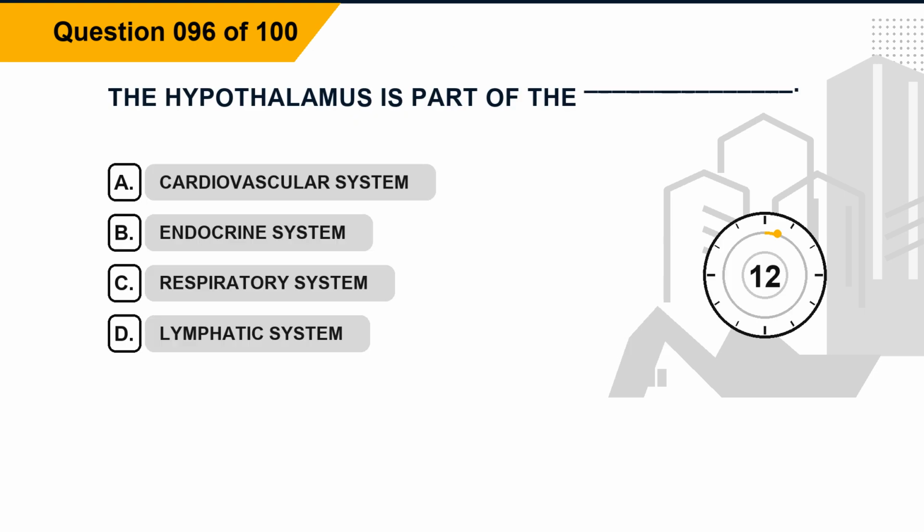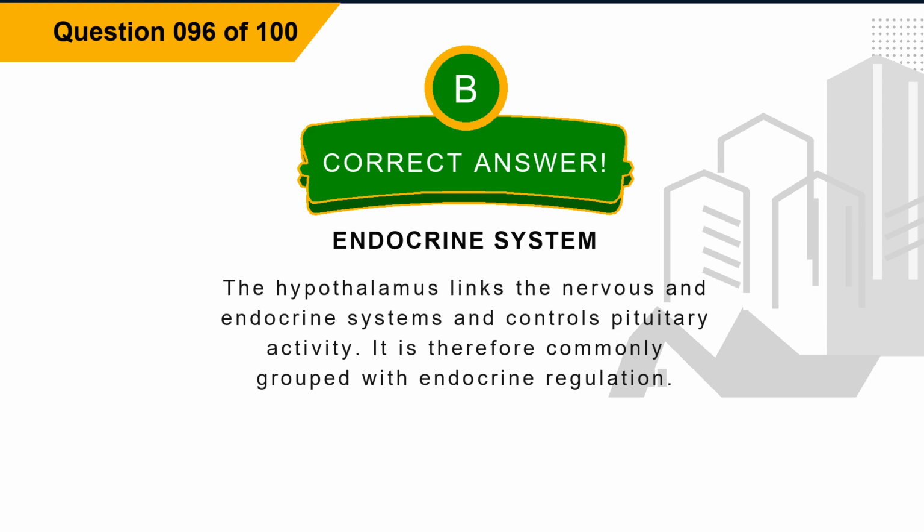Question 96. The hypothalamus is part of the blank. Option A, cardiovascular system. Option B, endocrine system. Option C, respiratory system. Option D, lymphatic system. The correct answer is option B, endocrine system. Explanation. The hypothalamus links the nervous and endocrine systems and controls pituitary activity. It is therefore commonly grouped with endocrine regulation.